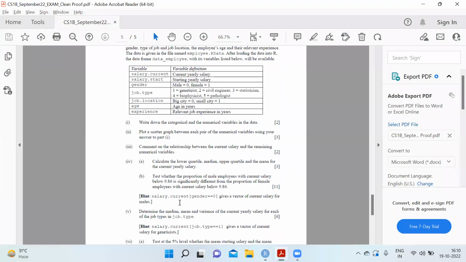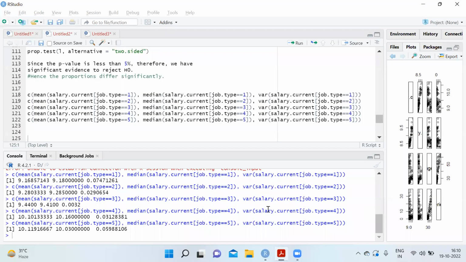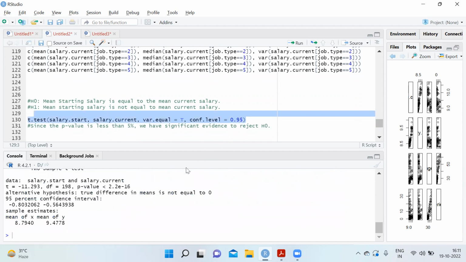Now, test at the 5% level whether the mean starting salary and the mean current salary are significantly different. So we have used a t dot test with salary dot start and salary dot current, assuming variance is equal to true, and confidence level at 95%. This gives us a p-value again less than 0.05. So we have significant evidence to reject H naught, that the mean starting salary and current salary are the same.